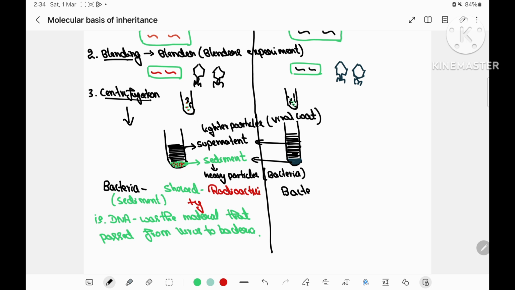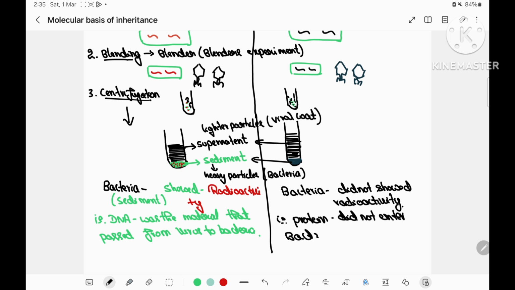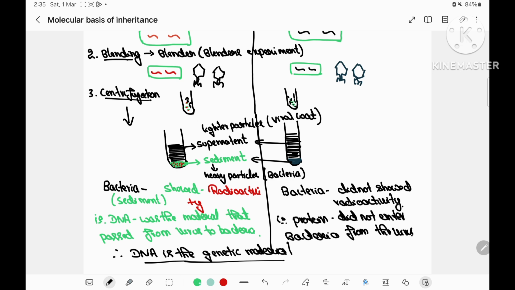But on the other hand, in the second set of experiments, the bacteria did not show any radioactivity, because the protein coat is labeled there and protein has not entered into the bacteria. If protein were the genetic material, then the bacteria would have shown radioactivity. Here protein is not the genetic material, hence the bacteria did not show any radioactivity. Therefore, from this experiment, it is proven that DNA is the genetic material.